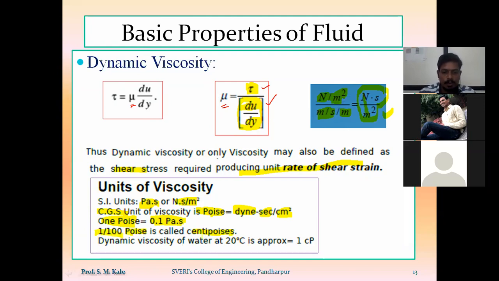So 1/100 poise is called a centipoise, and the value of dynamic viscosity of water at 20 degrees centigrade is equal to 1 centipoise. Are you getting? This value is also important for multiple choice questions. It may be asked: the value of dynamic viscosity of water at 20 degrees centigrade is approximately equal to 1 centipoise, which is equal to 1/100 poise. So this is related to dynamic viscosity.